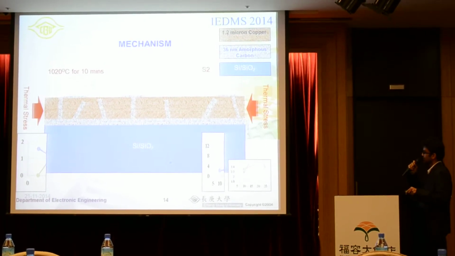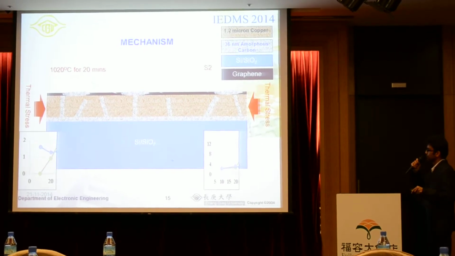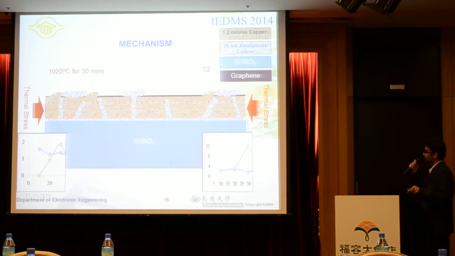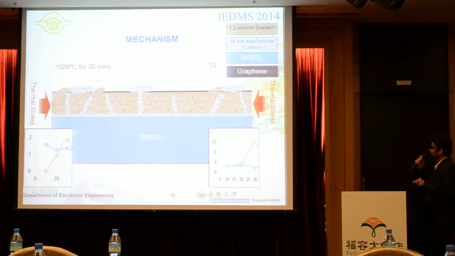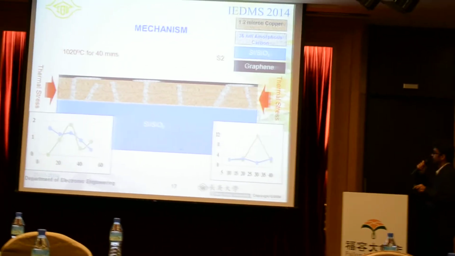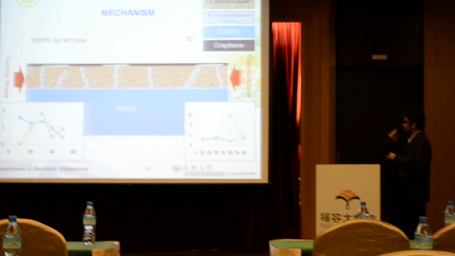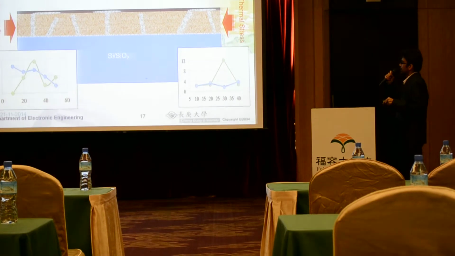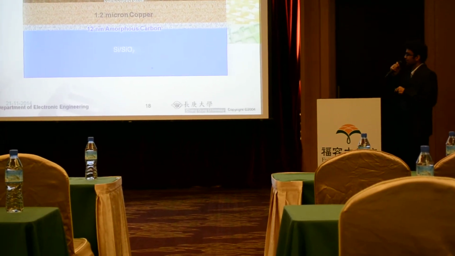So let's look at the green one. In the next step, in 20 minutes, there's a graphene formation over here. And then in 30 minutes, we get the best quality graphene, but the roughness is also very high because of a lot of stress here. And in 40 minutes, it settles down. The surface roughness also settles down, and also the graphene that we got is settled down. And of course, in the presence of hydrogen.